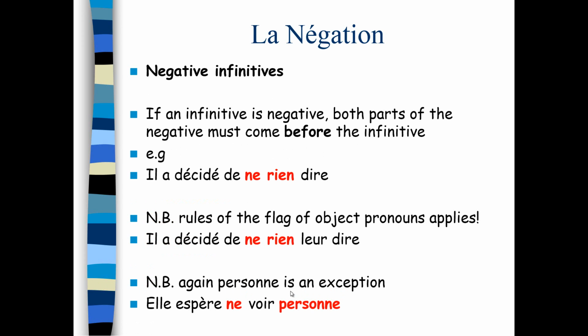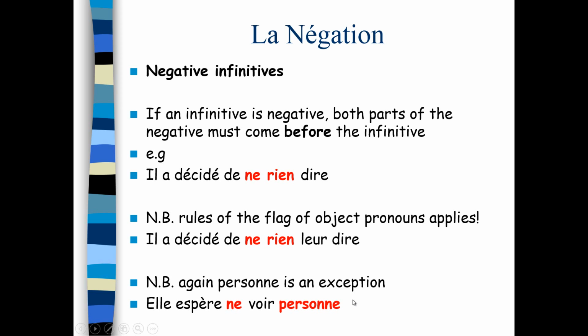Negative infinitives. If the infinitive is negative, not a conjugated verb, remember that both parts of the negative hang out together and they come before the infinitive. Il a décidé de ne rien dire, to say nothing. So both of those come together and they hang out before the infinitive. Remember though, the rules of the flag of object pronouns still apply. So he decided to say nothing to them. Just as when you've got the flag, you've got the ne, then you've got all the object pronouns, then the verb. All you're doing is just putting the second part of the negative next to the ne, and then the pronouns remain in their normal order. Il a décidé de ne rien leur dire.